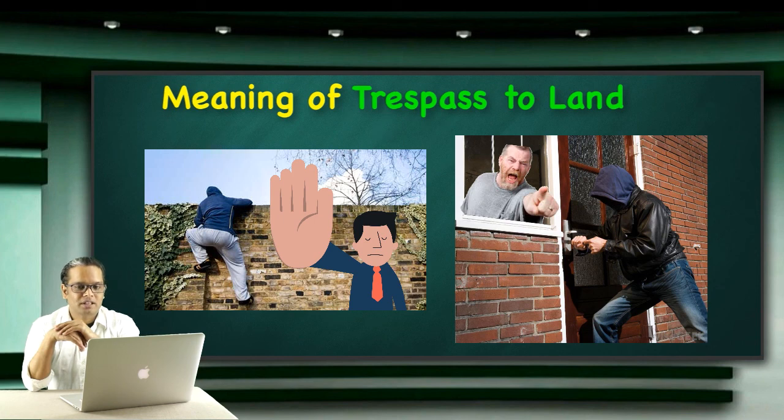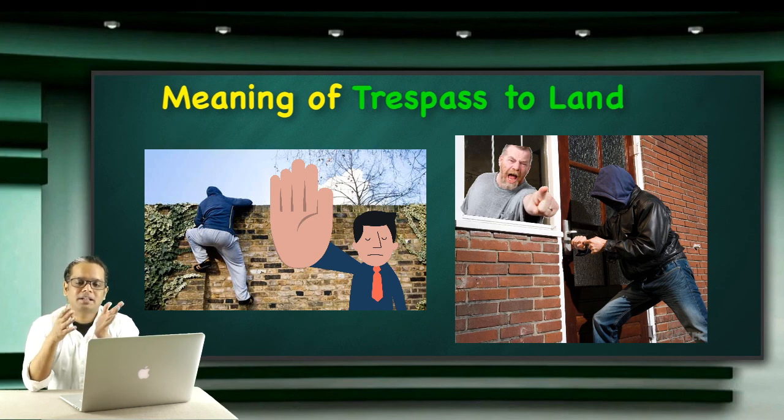It is an action that causes a certain kind of invasion in the privacy of the owner of the property.